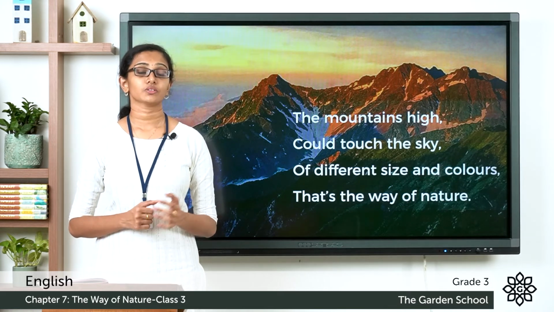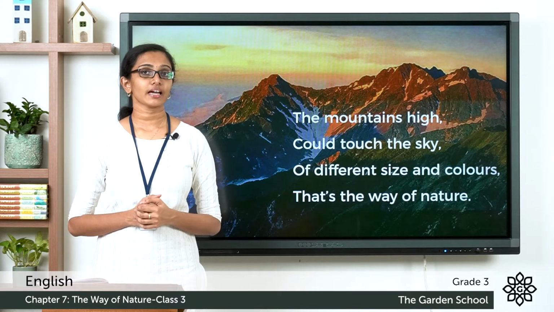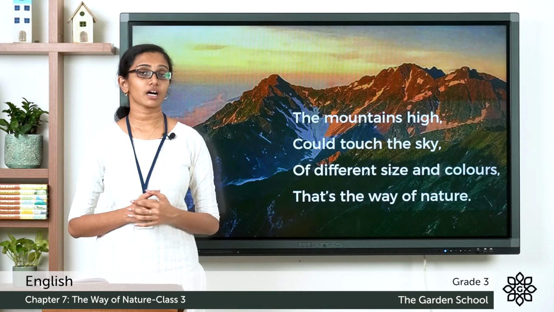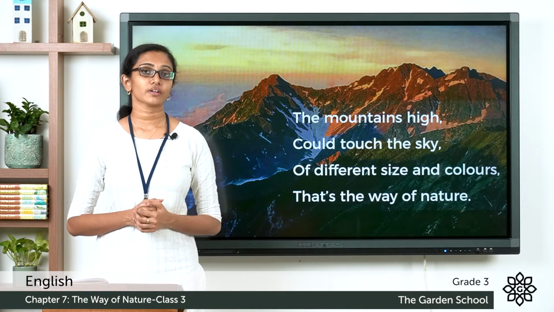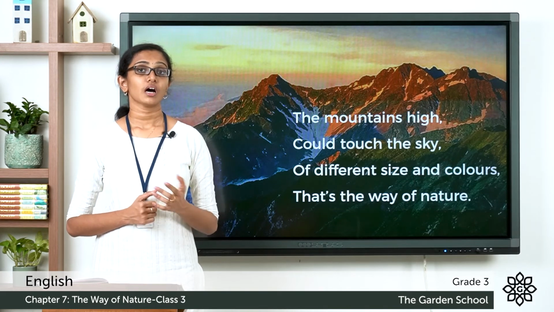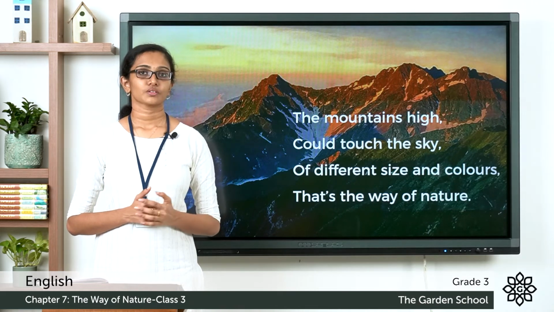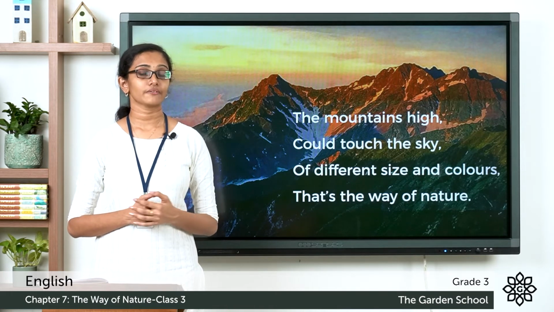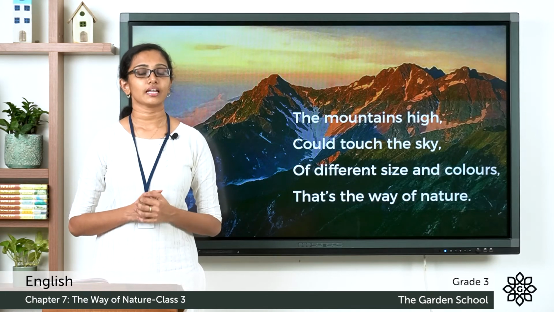Imagine that you are traveling through the countryside. Do you see the mountains and the valleys there? Do all the mountains look the same? Do they have the same color or the same size? No. They all will look different in color and size. Some mountains may be so huge that they look like they are touching the sky. So these beautiful mountains come in different sizes and colors, and that's how they are in nature.